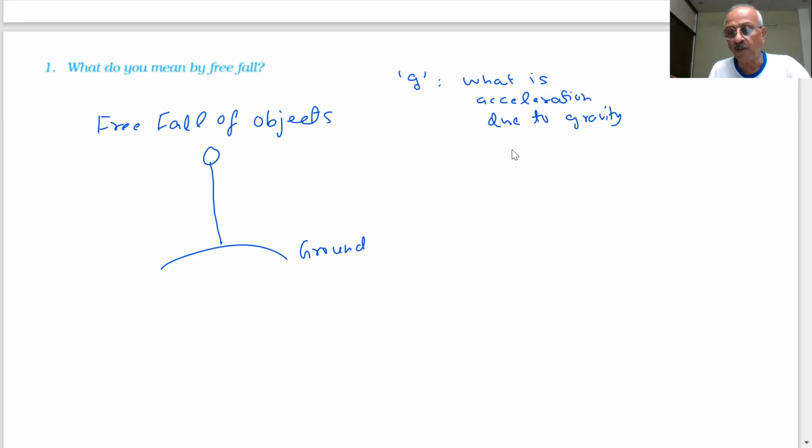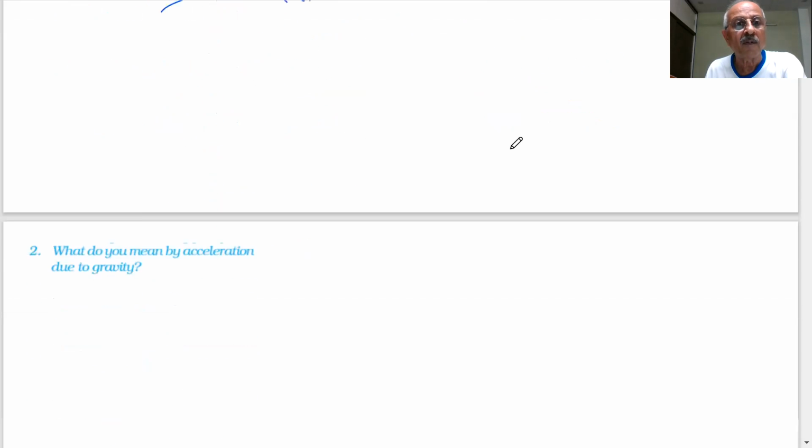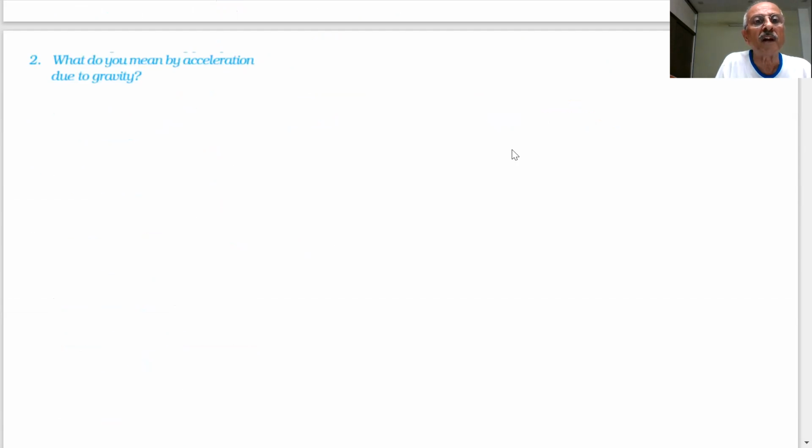And we also told you what you mean by acceleration due to gravity. When objects are falling freely on the earth, Earth is exerting a gravitational force on them, and as a result the velocity keeps on increasing while the direction remains the same. As a result, an acceleration is produced in the object due to the gravity of the earth. That is what we call acceleration due to gravity.